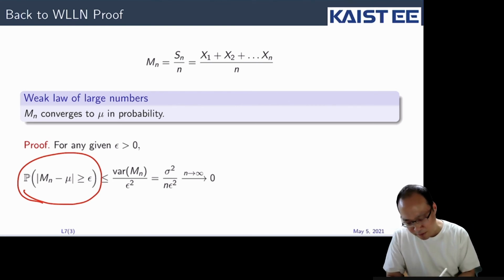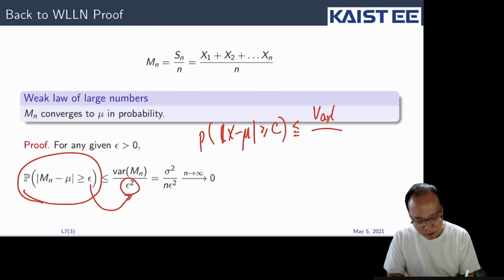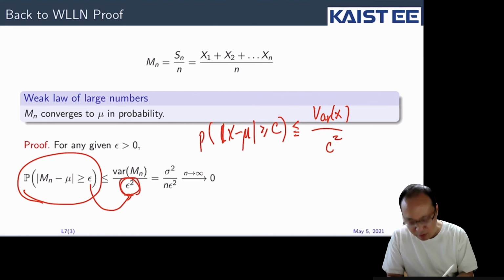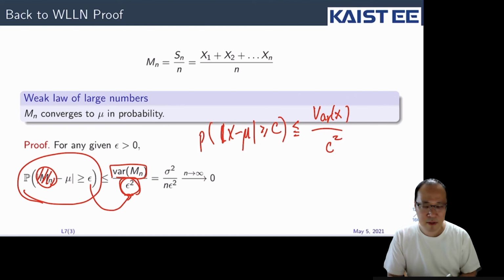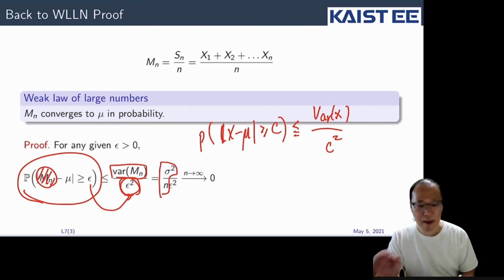So using the Chebyshev inequality, this probability has epsilon squared in the denominator. So again, what is the Chebyshev inequality? The probability that X minus mu is greater than c is bounded by the variance of x divided by c squared. That was the Chebyshev inequality, right? So this is epsilon squared, and the numerator should be the variance of this part, which is the variance of this sample mean. And what is the value of that variance? That is sigma squared divided by n.